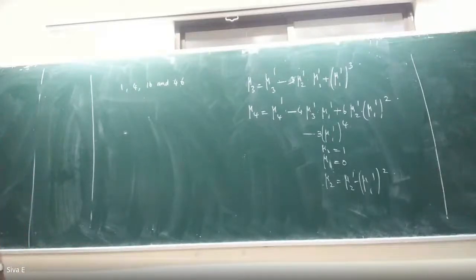I repeat the question. The first four moments about the point 10 are 1, 4, 10 and 46 respectively. Compute the first four moments about the mean. Also find the average value.